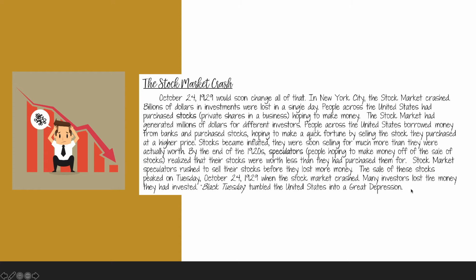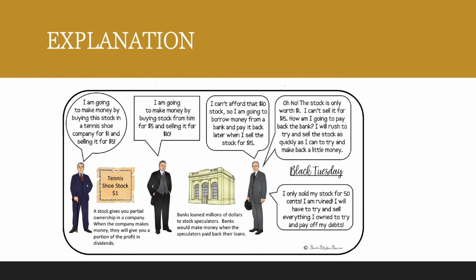So what is all of this? Okay, in simple words, let me take you to the next page so you can see. I'm not gonna read all of this, but I just want to tell you that rich people were investing money in the banks, were investing money in companies. They were helping the economy, but the banks and the United States didn't know how to control all the money